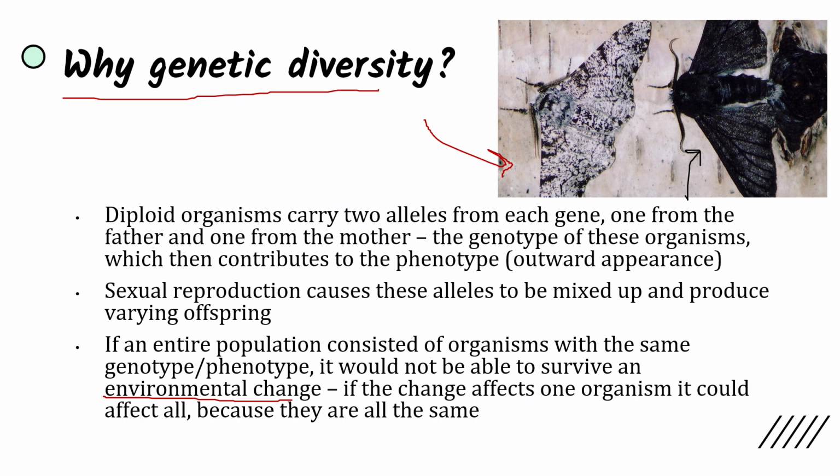Now, if all of the moths were the same color, especially the lighter shade, this environmental change would cause the moth population to be wiped out because they would have no source of camouflage. They could be easily found by predators. So by having genetic diversity within a population, there's a higher chance that the population as a whole will survive because different organisms are better adapted to different environments.